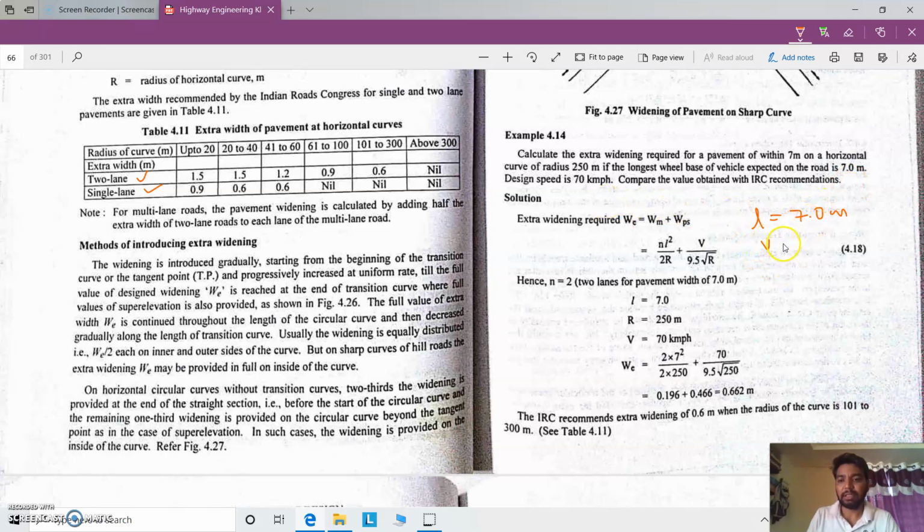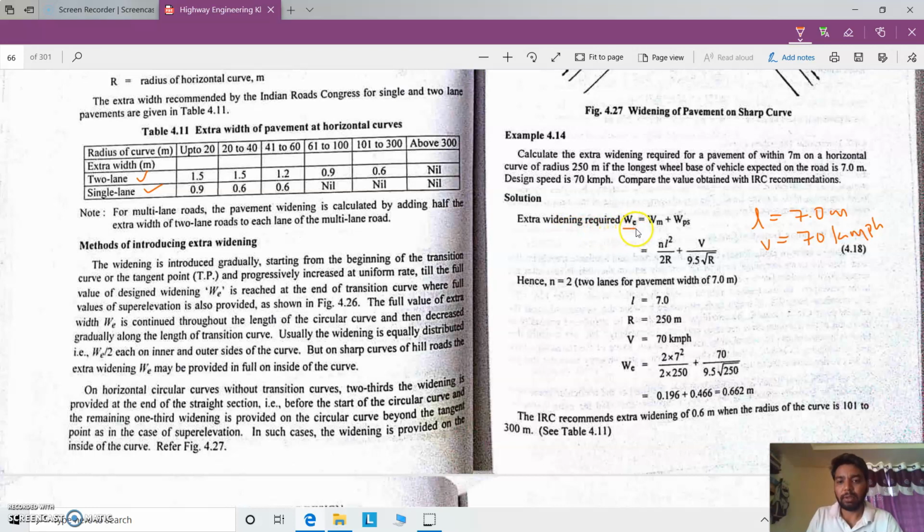Design speed is given as 70 kmph, and in these formulas we are not going to convert the speed from kilometer per hour into meter per second, because the recommended formula considers the speed in kmph unit. And then they ask to compare the value obtained with Indian Road Congress recommendations. This recommendation is given in this table. This table may be remembered when the value is to be compared with Indian Road Congress. So let us move to the solution.